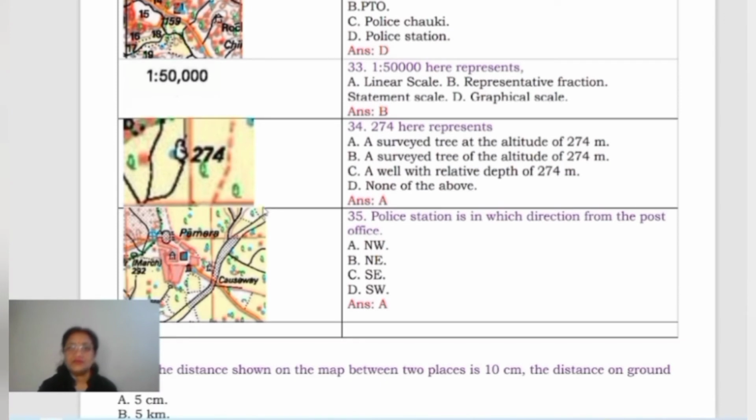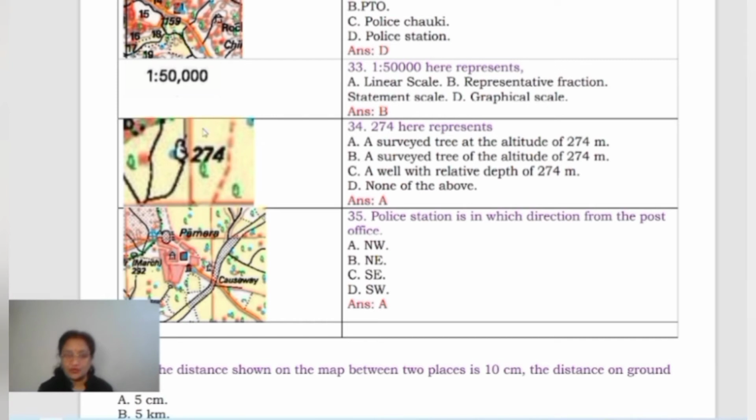Now come to the next one. The 34th question: what does 274 represent here? Now you can see, along with 274 there is a surveyed tree. If it is written like this, 274, along the surveyed tree, it is understood that the point over which the surveyed tree is standing is actually 274 meters above the mean sea level.